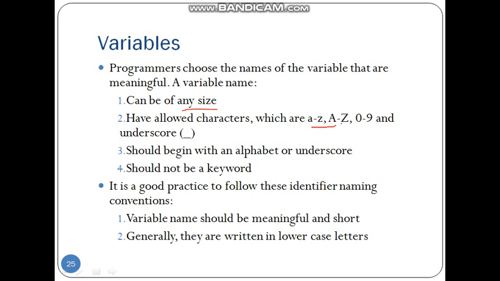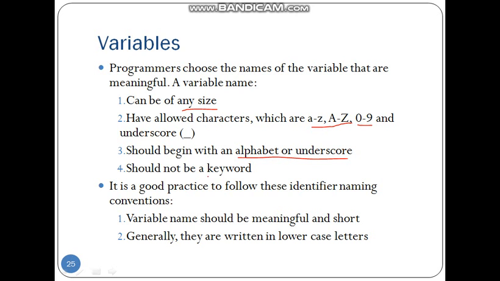The allowable characters are A to Z, 0 to 9, and underscore. No other symbols, not even space, are allowed. Alphabets, digits, and underscore only. The third rule is that a variable must begin with an alphabet or underscore. That means digits are not allowed as the beginning letter.